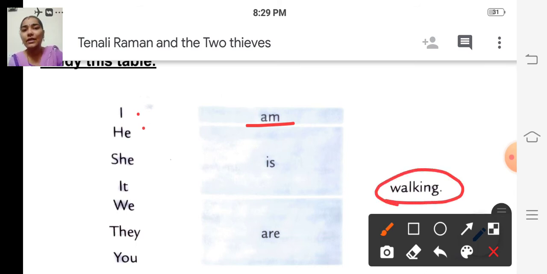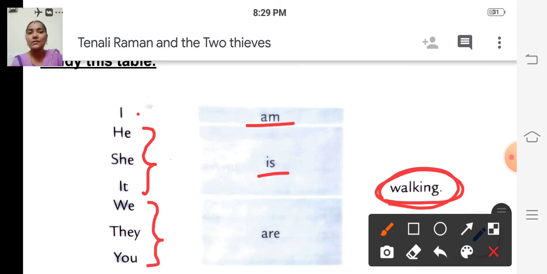If he, she, it comes, then we write is and the ing form of the doing word. If we, they or you comes, then we write are and the ing form of the doing word.